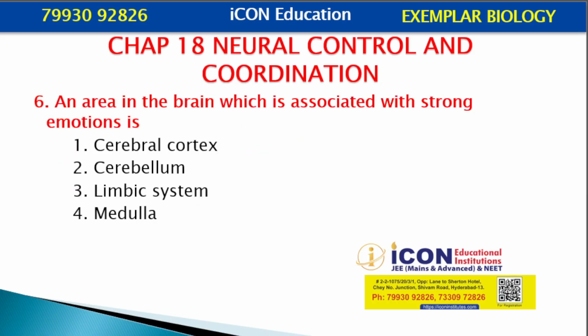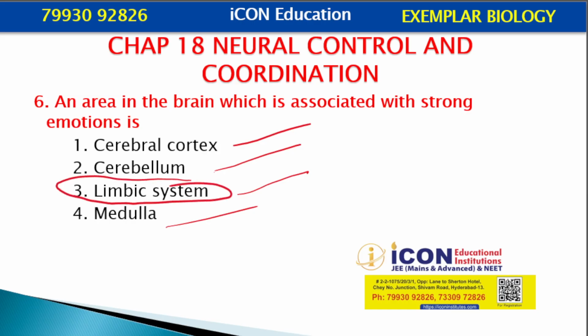An area in the brain which is associated with strong emotions is: cerebellar cortex, cerebral cortex, cerebellum, limbic system, medulla. The amygdala and hippocampus, along with the hypothalamus, form the limbic system, which is for emotional behavior.